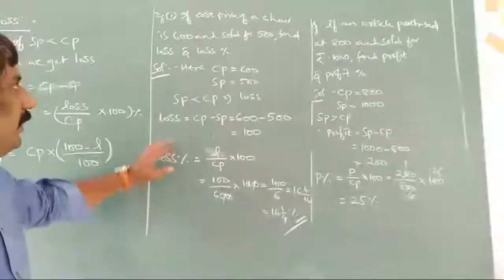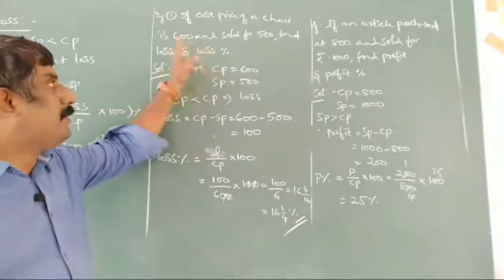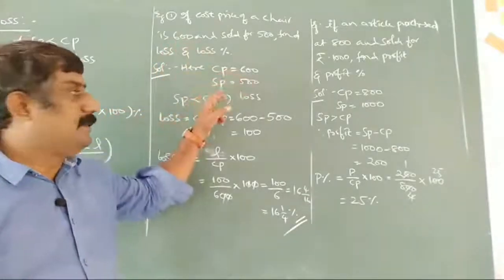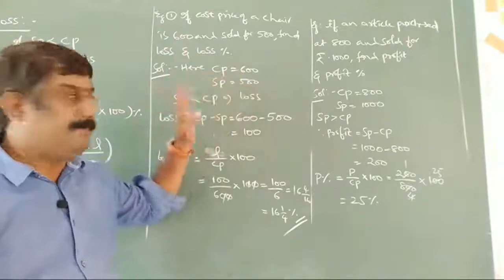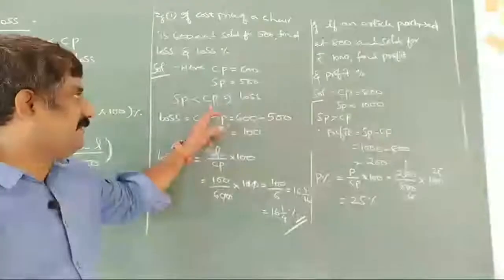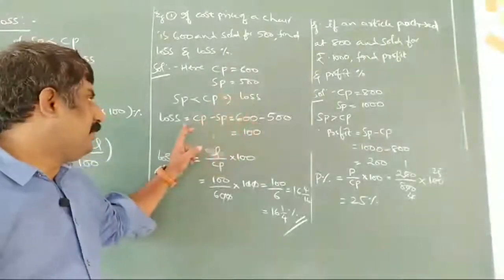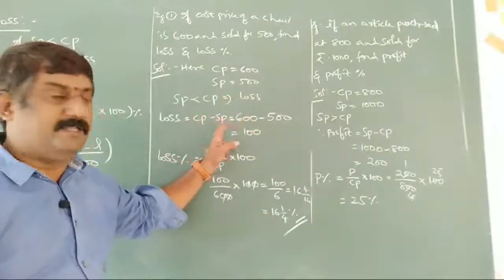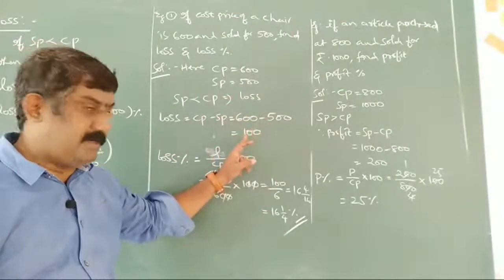So like this, we can find the loss percentage. Once again I am explaining. Cost price is 600, selling price is 500. Now SP is less than CP, so he incurs loss. Loss is CP minus SP, 600 minus 500, which is 100.